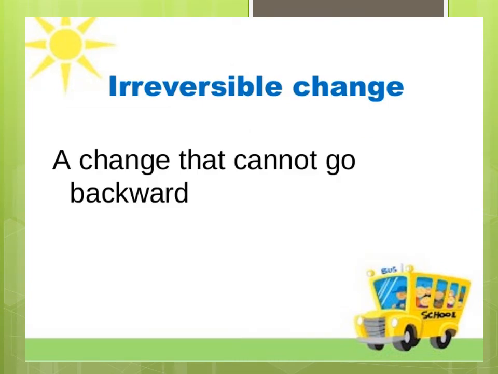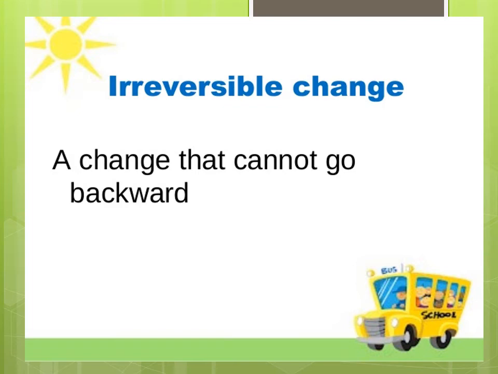Now we will discuss irreversible change. Changes that cannot be reversed to get back the original substance are known as irreversible changes. In a simple definition, you can say it is a change that cannot go backward. We can take many examples, like growth of living things, cooking of food, digestion of food, burning of paper, ripening of fruit. These are some examples of irreversible change.